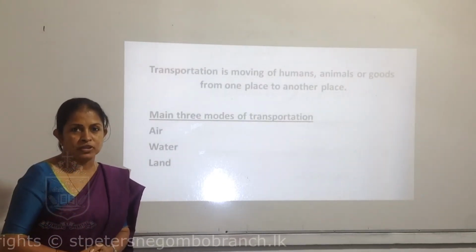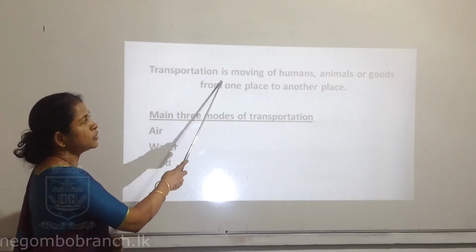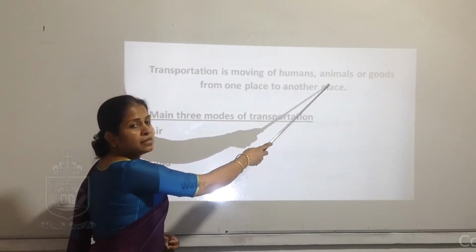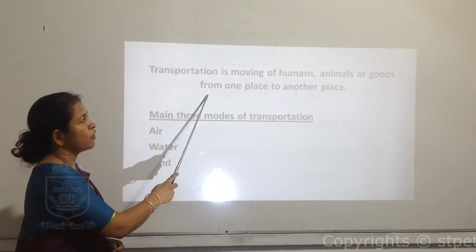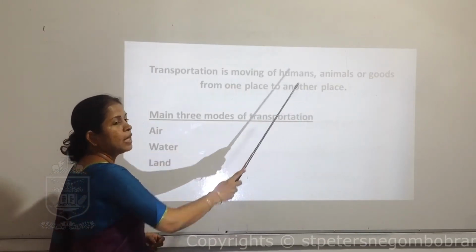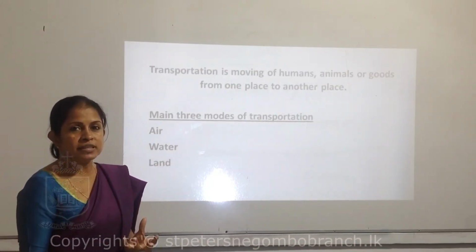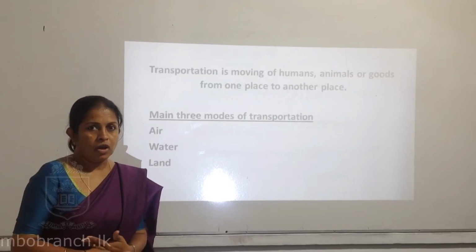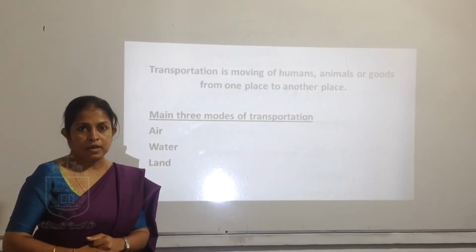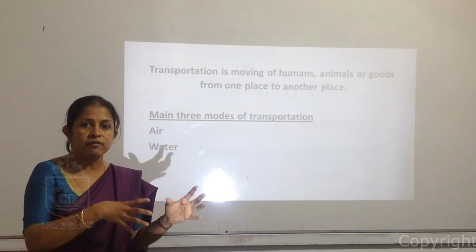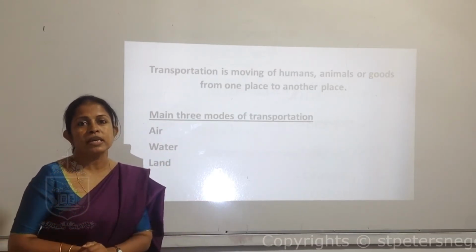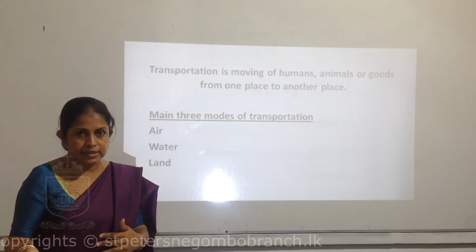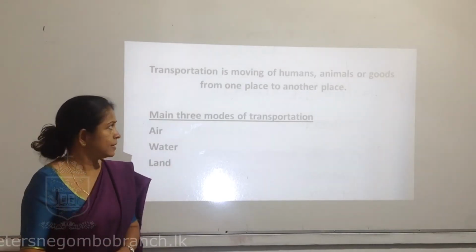Transportation. We'll see what transportation is. Transportation is moving of humans, animals or goods from one place to another place. That means moving something. It can be a human, it can be a thing, or it can be an animal. So when something is moving from one place to another place, we call it transportation. It can be a short distance or a long distance.